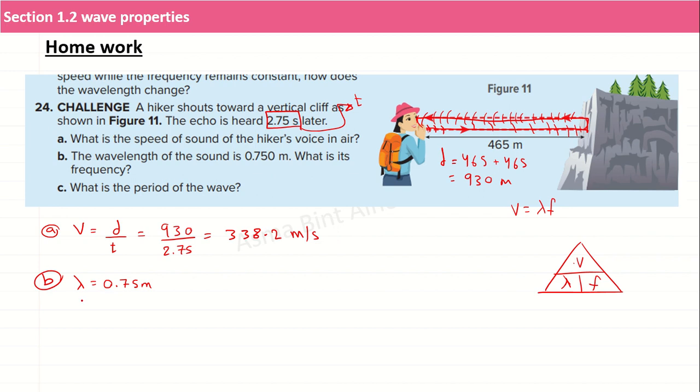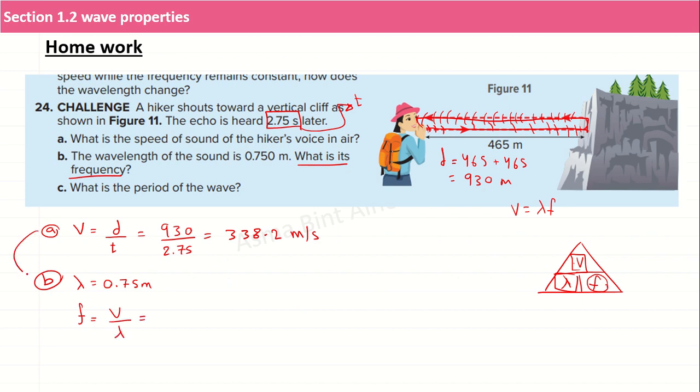He gave me the wavelength and he wants the frequency. So if I want the frequency, then I need to divide the speed over the wavelength. Frequency equals speed over lambda, the speed over the wavelength. Where's the speed?